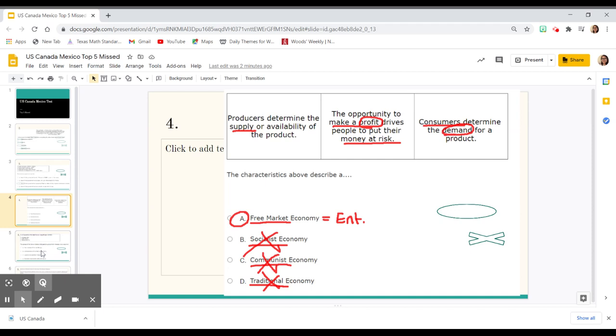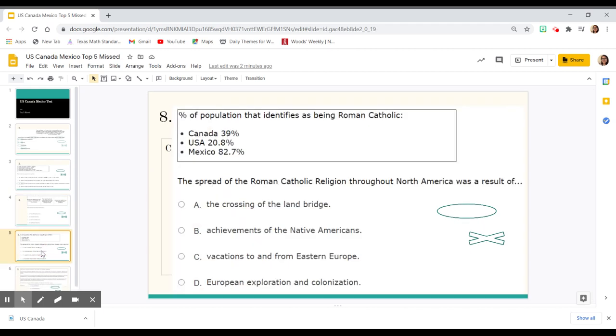Now we're going to look at question number 8. When we're looking at question number 8, we notice the spread of Roman Catholic religion throughout North America was a result of what? So we're looking at these percentages within these countries as far as the population being Roman Catholic. In Canada, 39% of the population is practicing this religion. The United States is 20%, and of course Mexico with 82.7%. So now we have to figure out how did this religion spread?